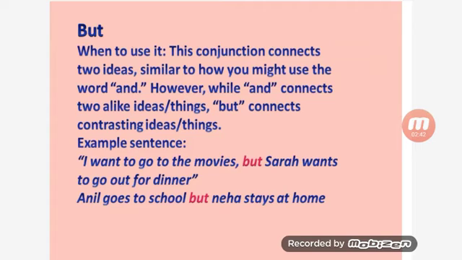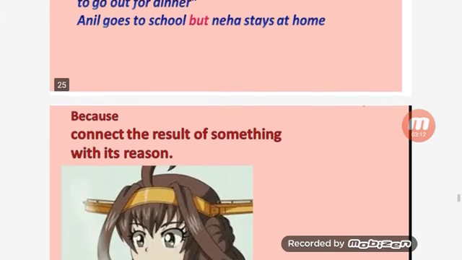For example, I want to go to the movies, but Sarah wants to go out for dinner. In this sentence, I want to go to the movies, but Sarah is the opposite of me. She wants to go for dinner. So, we have used but here. Anil goes to school, but Neha stays at home. So, both sentences are opposite. So, we have used but here.